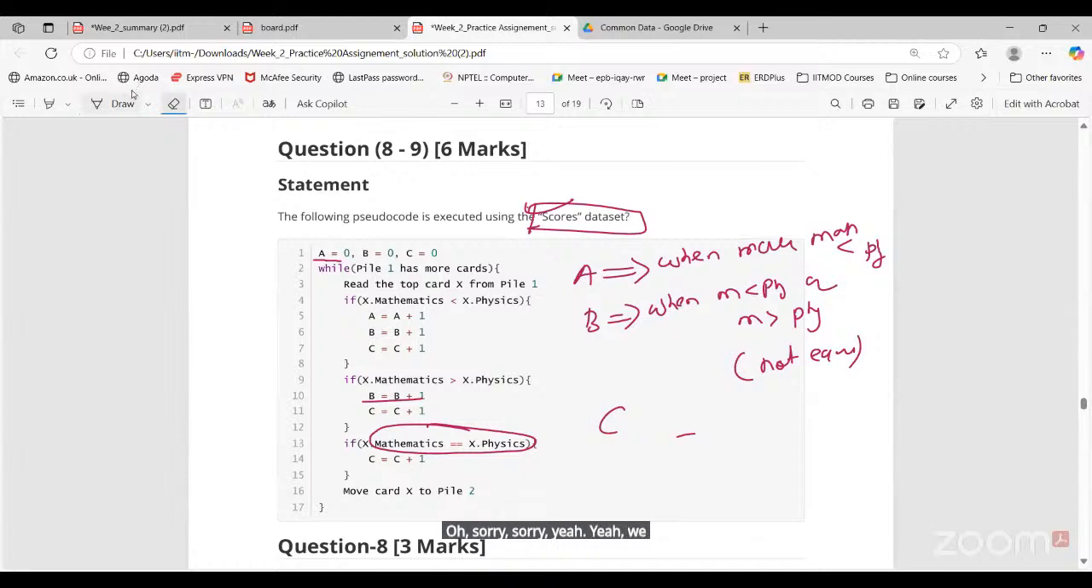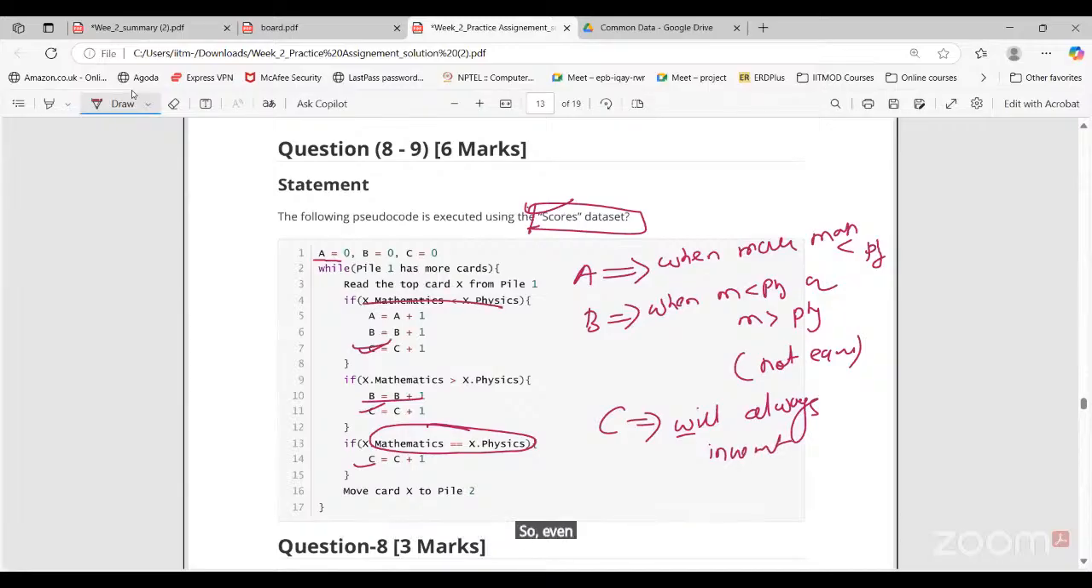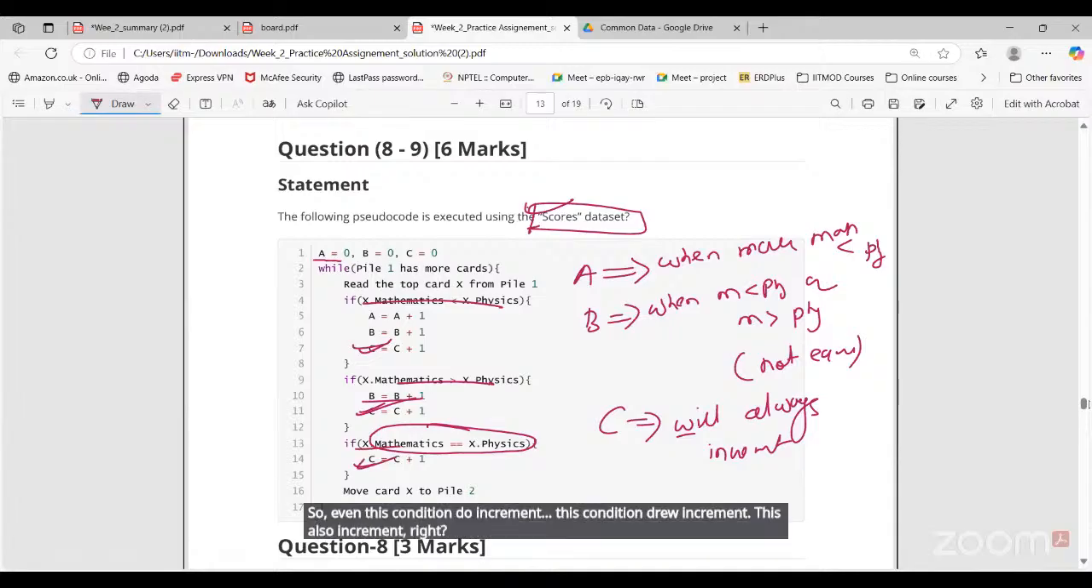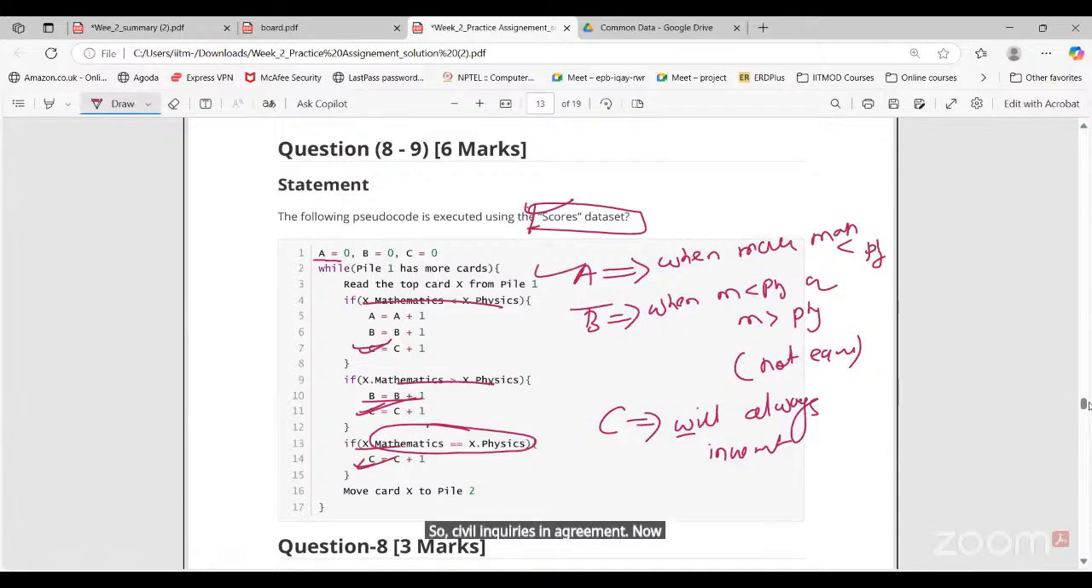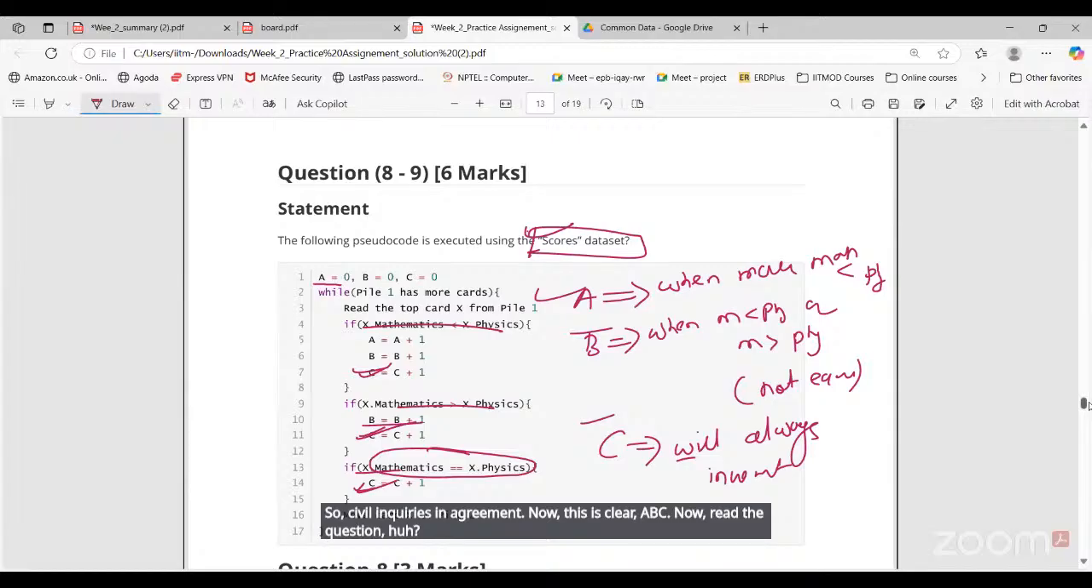We have seen all the three conditions, right? So C will always increment. Even if this condition is true, increment. This condition true, increment. This also increment, right? So C will always increment. Now this is clear, A, B, C. Now read the question.